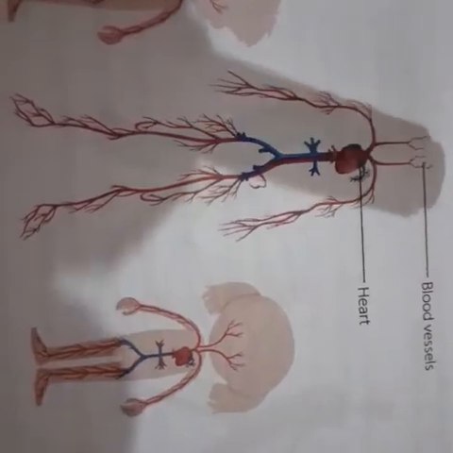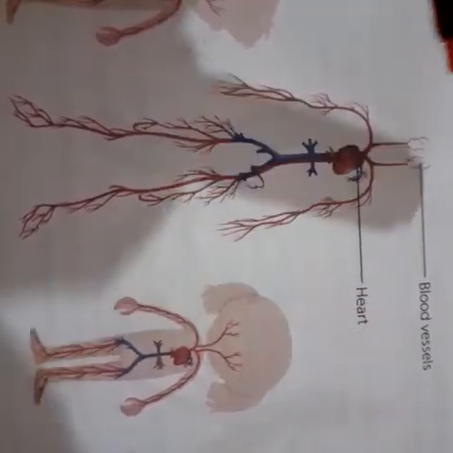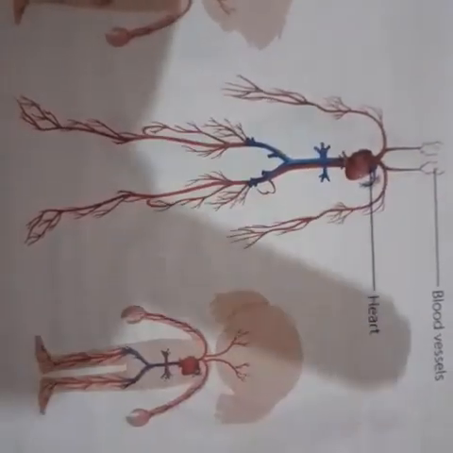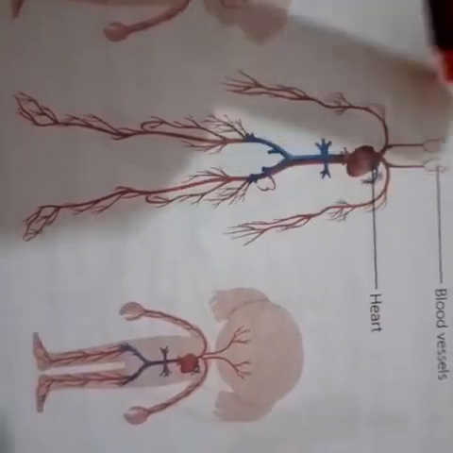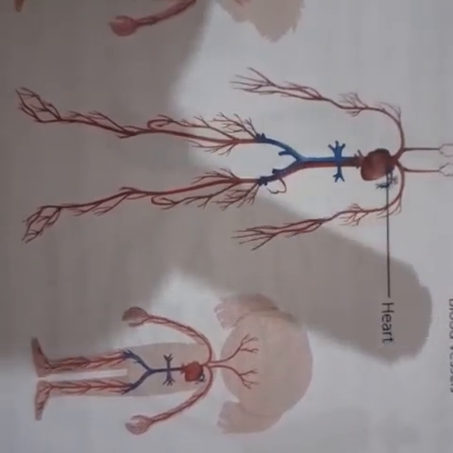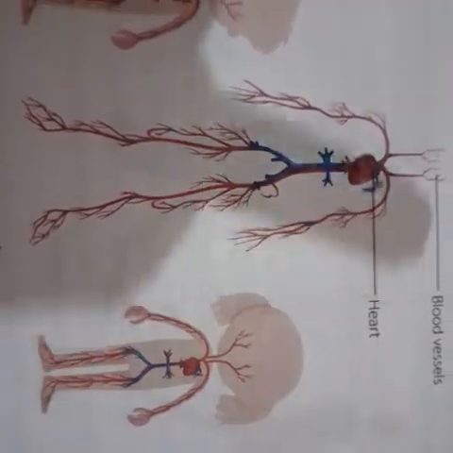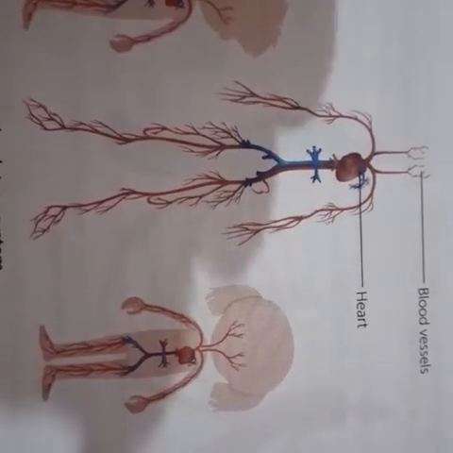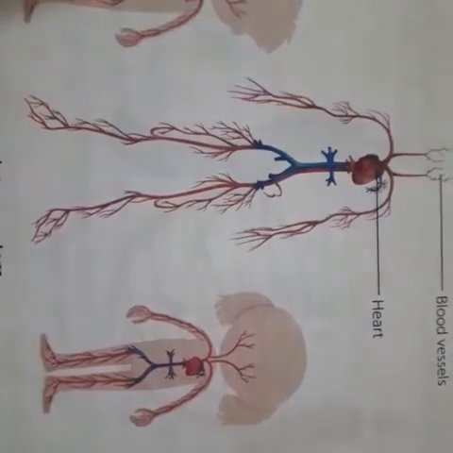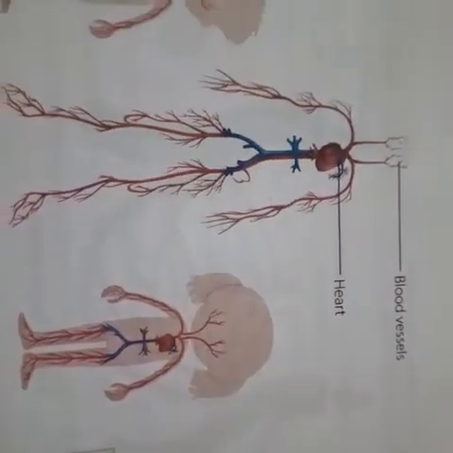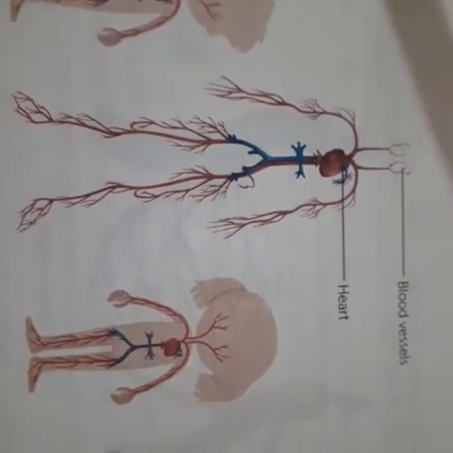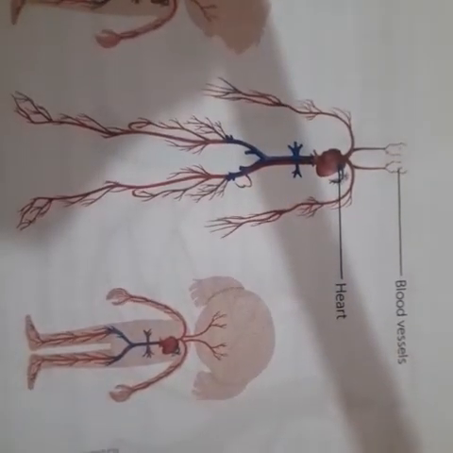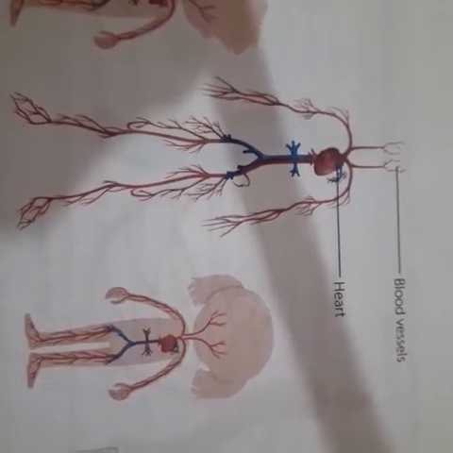First one is the arteries, second one is the veins, and the third one is the capillaries. Arteries are thick-walled blood vessels that carry pure blood away from the heart to all parts of the body, and this blood contains oxygen and nutrients from the digested food. The veins are thin-walled blood vessels that carry impure blood containing carbon dioxide and other waste back to the heart.